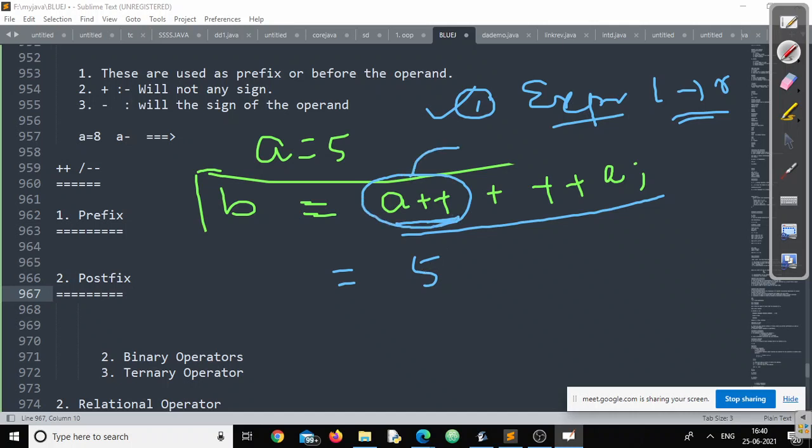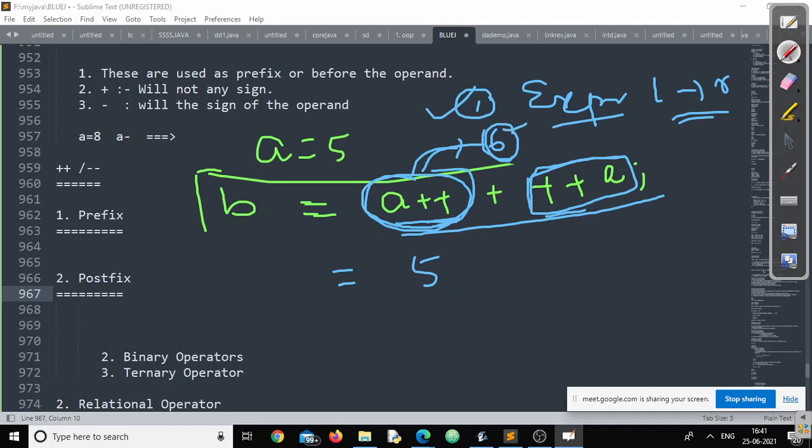The value will be incremented or not? Once this particular expression is over, the value will be incremented to 6, right or wrong? When this particular expression is evaluated, the value of a will be 6 or 5? It will be 6.